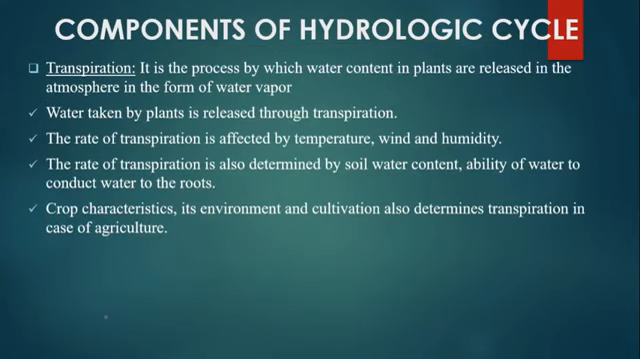Let's see transpiration. It is the process by which water content in plants is released into the atmosphere in the form of water vapor. Water taken by plants is released through transpiration. The rate of transpiration is affected by temperature, wind and humidity. The rate of transpiration is also determined by soil water content and the availability of water to conduct water to the roots. Crop characteristics, environment and cultivation also determine transpiration in the case of agriculture.